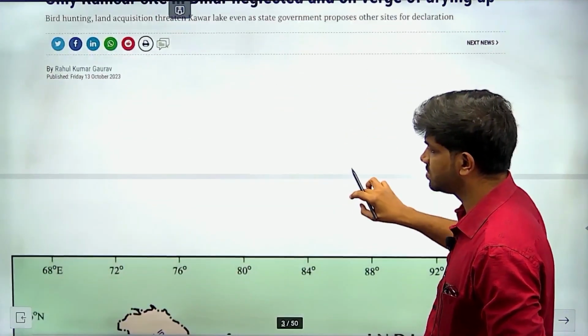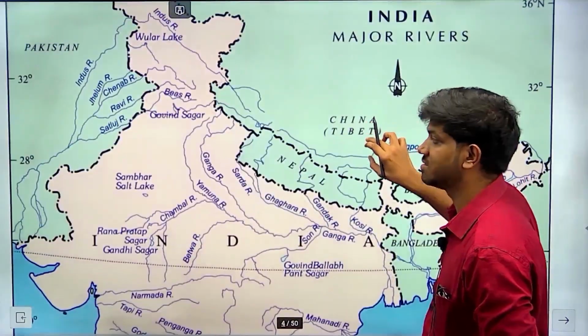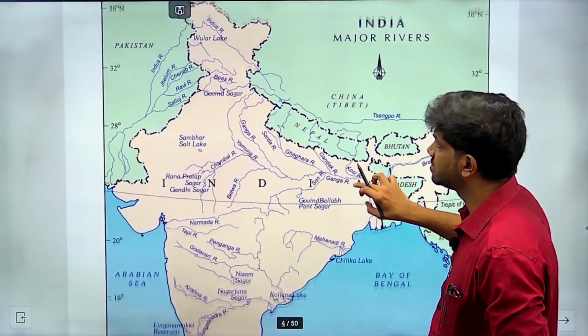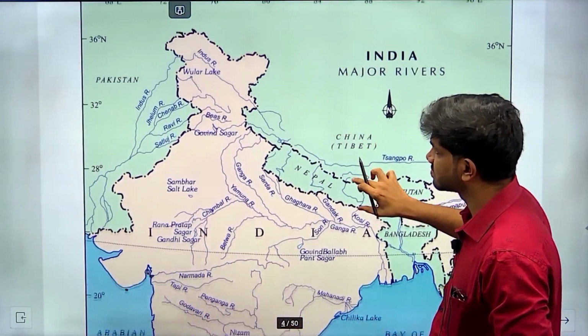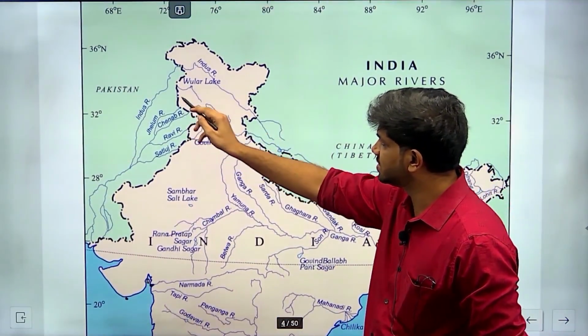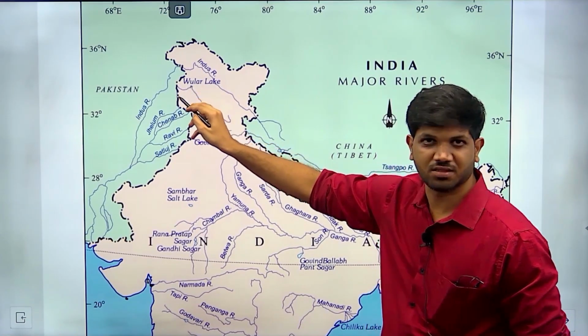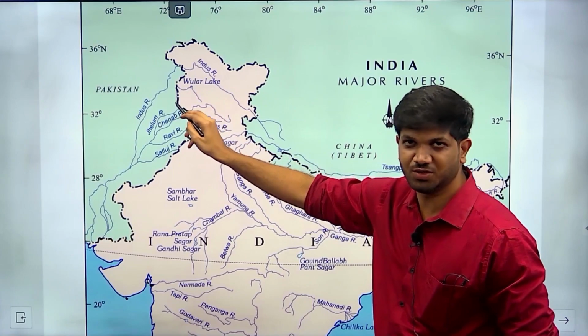Next one is with respect to NCERT. This is the NCERT map which I have directly taken from. See here, this is Jhelum, and right in front of it Ular lake is there, so it passes through Ular lake.